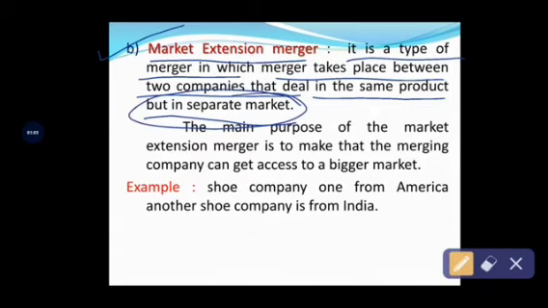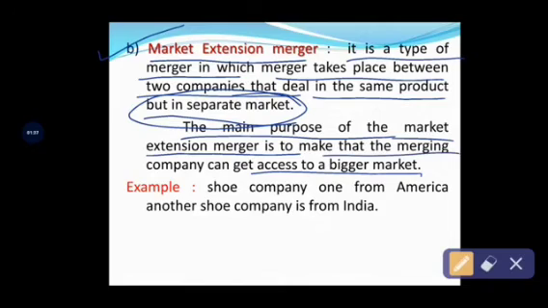So under market extension merger, the companies are offering the same product to customers, but the companies' geographical locations will be in different areas. The major and main objective of market extension merger is extending their market, that is, extending the market across the world through accessing a bigger set of market. The major objective of this market extension merger is to let the merging company get access to a bigger market.